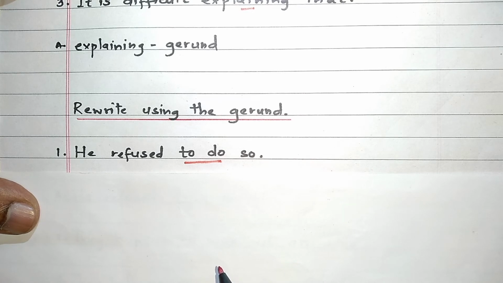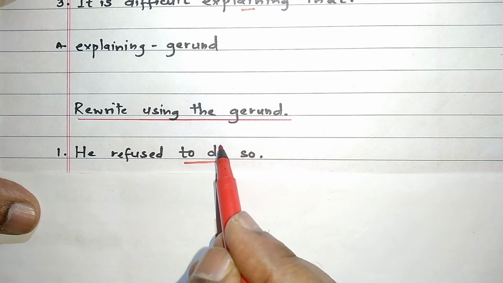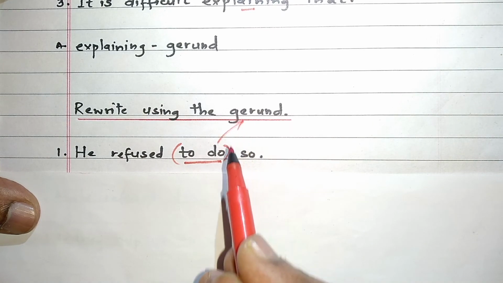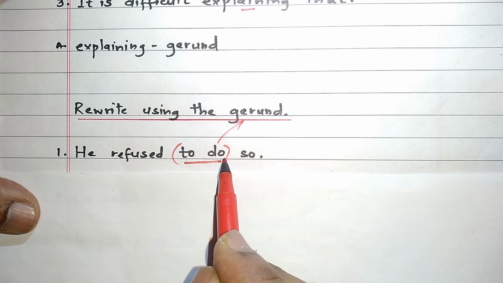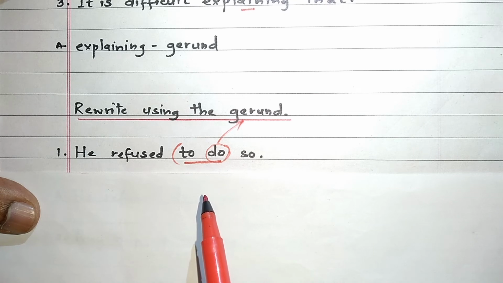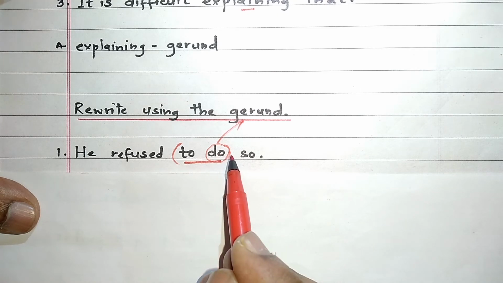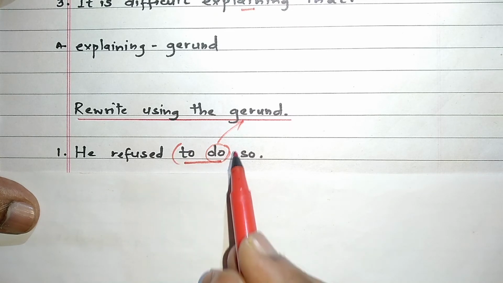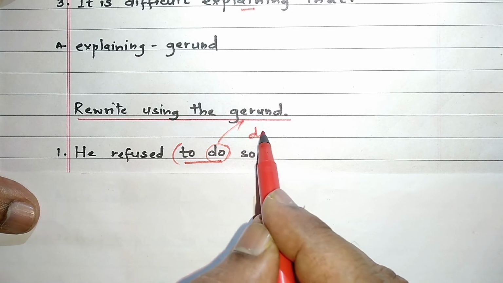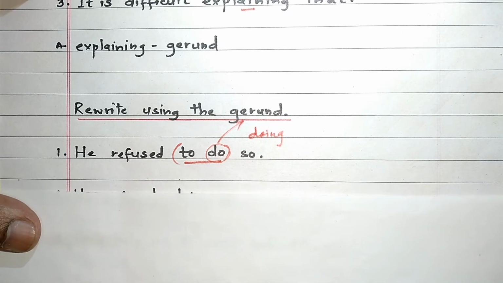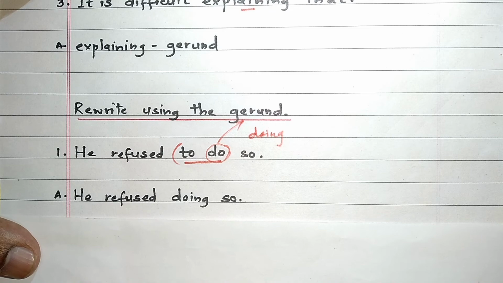Well, we should replace this infinitive with the gerund. Remember, to do. This infinitive is formed from the verb do. So the ing of do is doing. So we'll remove to do and replace it with doing. So my answer is he refused doing so.